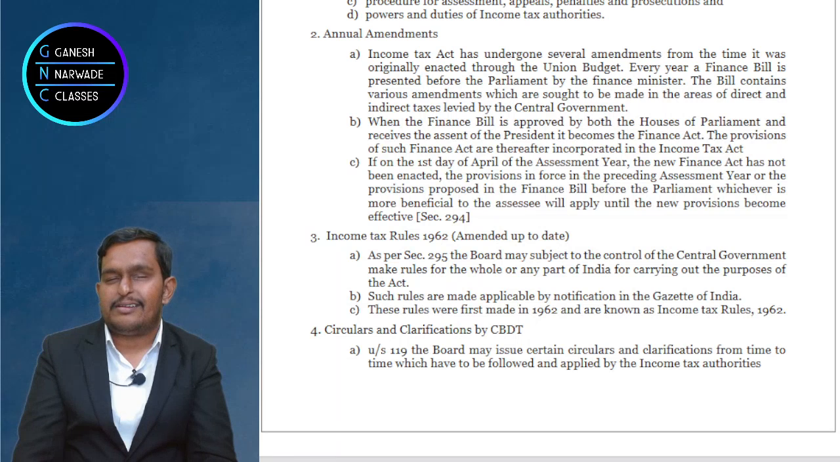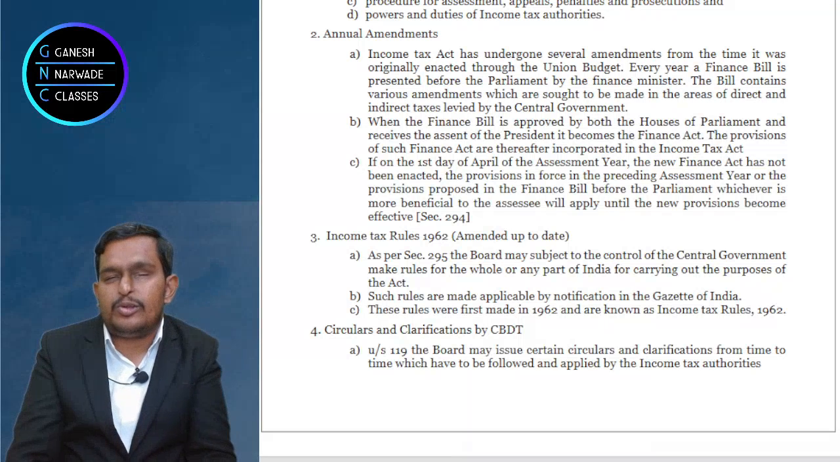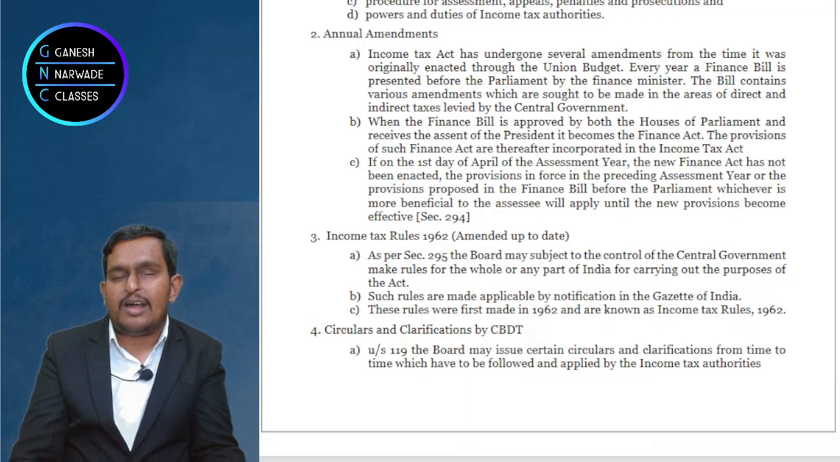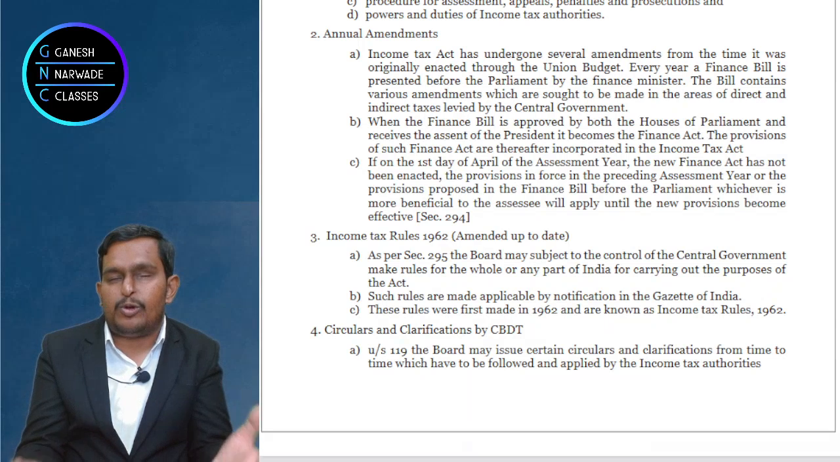Sometimes this happens that the budget Finance Act may not be brought. In that situation also, what should be the solution? Either the old law or the prepared law which is not approved, whichever is beneficial to the people, that will be applicable. Clear? Any doubt?